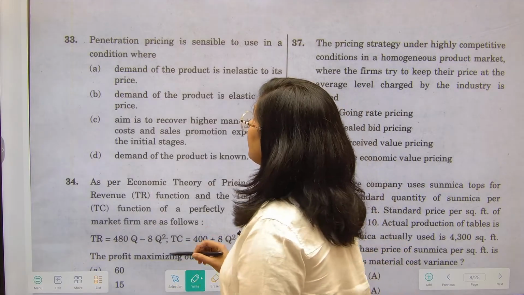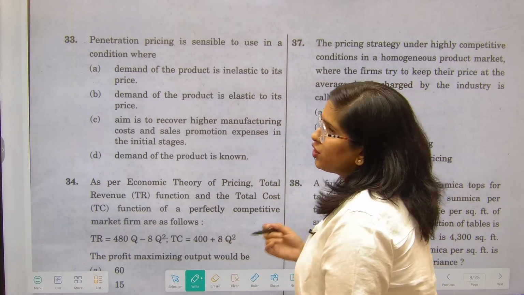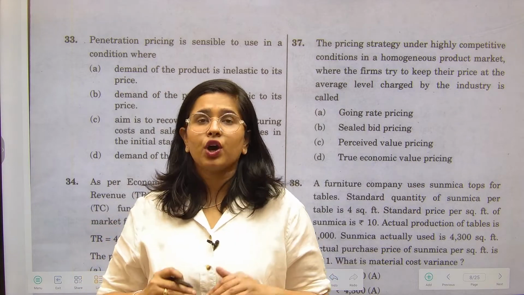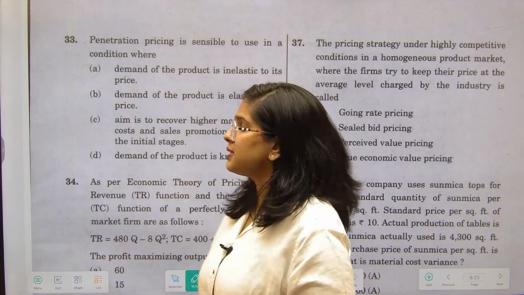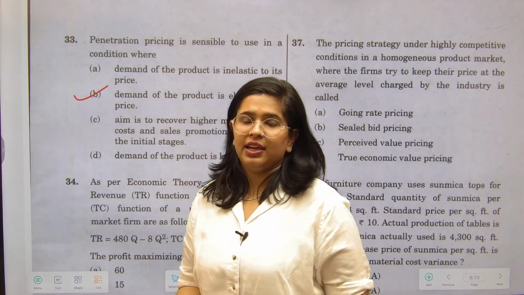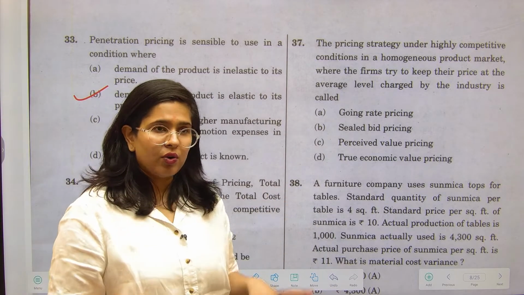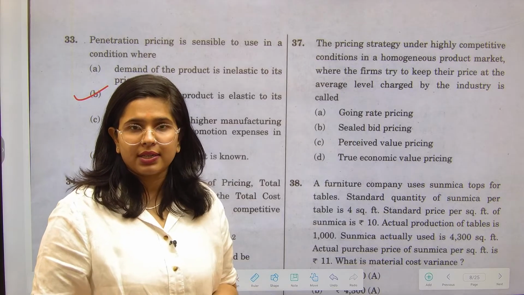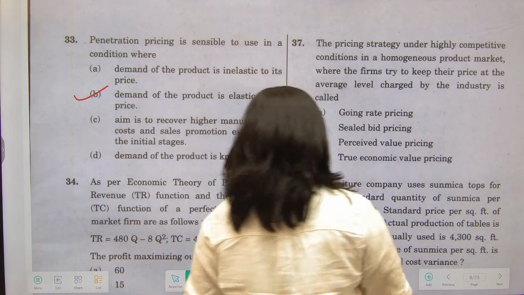So in that particular case, यहाँ पे penetration pricing sensible कब होगी? Penetration pricing means where you keep your prices lower because you have to enter into a market. ठीक है, तो ये तभी successful होगी where the demand would change in relation to change in prices. Suppose I have kept the pricing low, so customers would shift to my products, ठीक है, और इस तरीके की demand को we will call as the elastic demand.